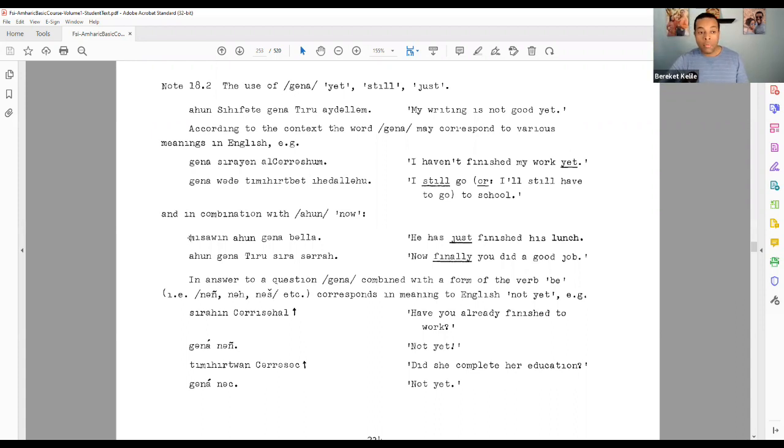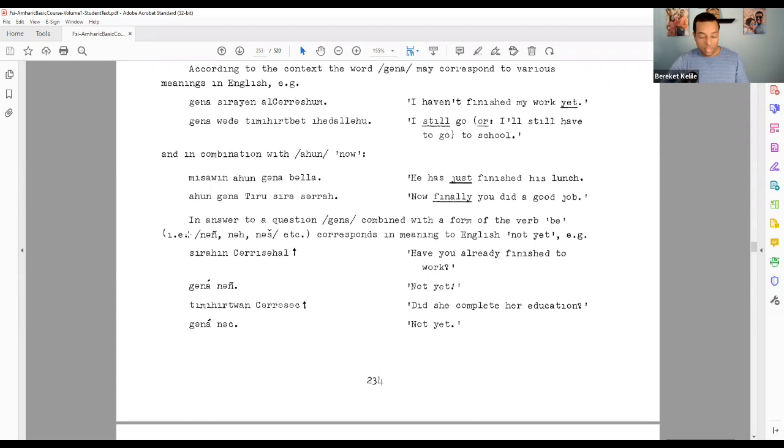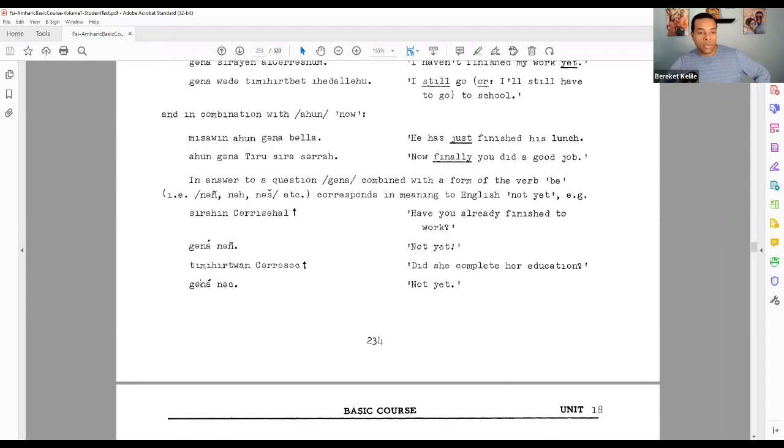It can also mean not yet. And in this use, it's being used in answer to a question, and it's being used with the form of the verb be, that which we saw in a previous unit. Examples of nen, na, nesh, etc. And we look at a couple of these examples.